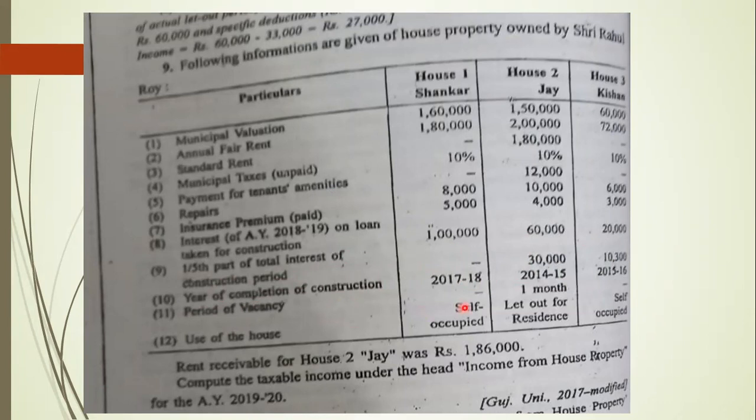Year of completion of construction 2017-18, 2014-15, 2015-16. Period of vacancy dash, 1 month, dash. And use of house: self-occupied, let out for residence, and self-occupied. Rent receivable for house 2 Jay was 1,86,000. Compute his taxable income under the head income from house property for the assessment year 2019-20. Okay, so this is the basic sum.